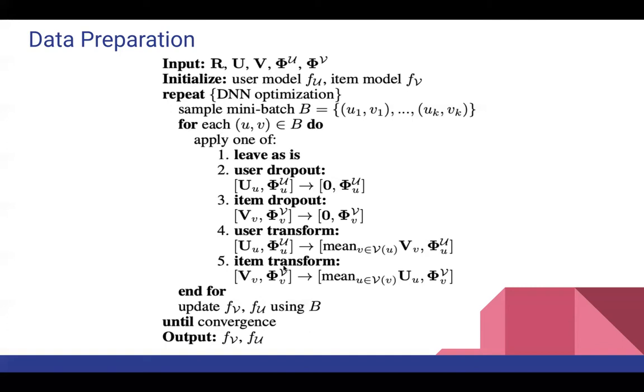They used a dropout rate concept to mimic this behavior. Let's say if there are 1000 samples in a mini batch and the dropout rate is fixed at 0.5, then they randomly select 0.5 into 1000, which is 500 users and items. And then for batch 1, they apply dropout transformation to selected users and items. And for batch 2, they apply user and item inference transformation alternatively. And then for batch 3, they apply dropout transformation, and batch 4, they apply user and item inference transformation. This is how they prepared the training dataset to mimic cold start scenarios.